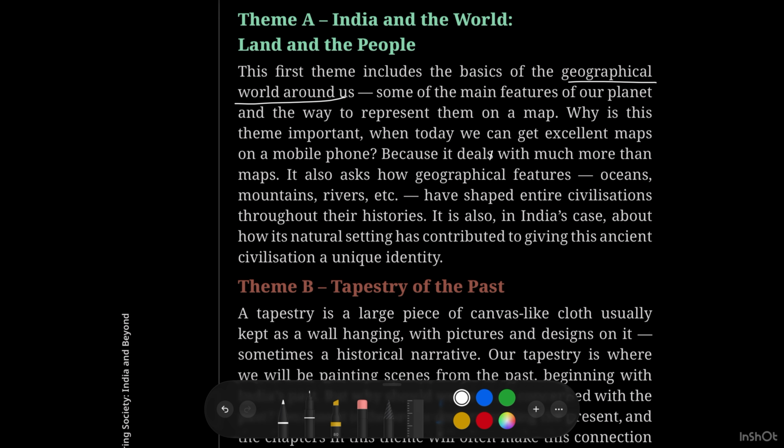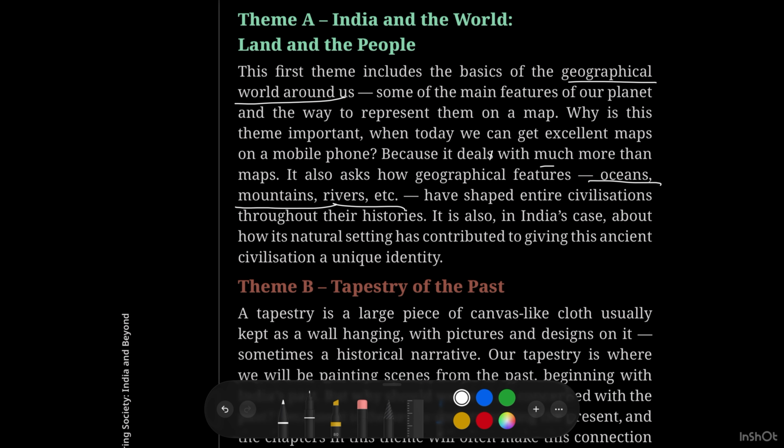Why don't you use it? We can get excellent maps on a mobile phone, but this theme deals with much more than maps. Yes, this is not just the study of maps. It is also about knowing that oceans, mountains and rivers are present. This is deeply concise, not only for maps. Maps do not say these things. You should know them by studying, studying, studying.